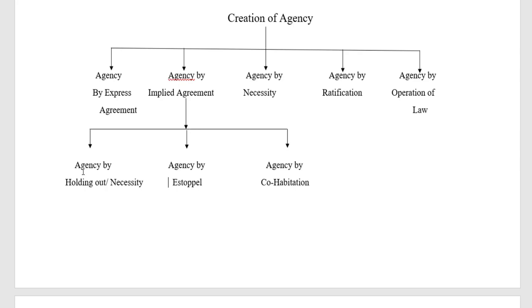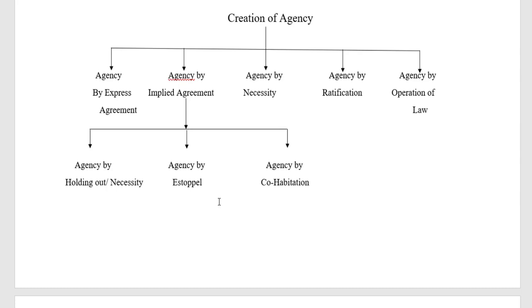So when the principal does not say that such and such a person is no more his agent, that is, if he does not express clearly that a certain person is not working as an agent on his behalf, he will be held liable for the acts of the agent. So this can be seen under agency by holding out. Then the next aspect, agency by estoppel.